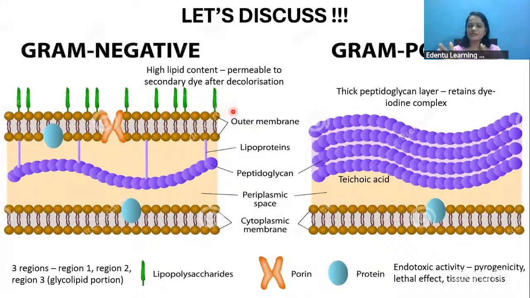Now, this lipopolysaccharide can be divided into 3 regions: region 1, region 2, and region 3. Mainly, region 3 is involved in this endotoxic activity. Okay, so remember that gram-negative cell wall, lipopolysaccharide, and region 3, which is responsible for this endotoxic activity.